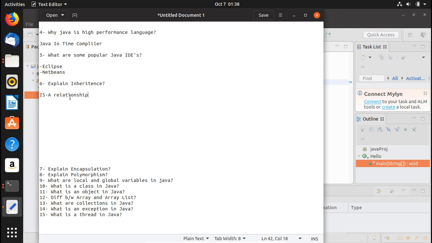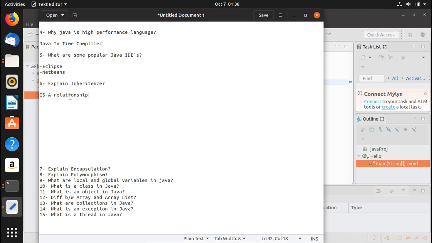So you can ask why we should use inheritance in Java. The idea is that you can use it for method overriding, so runtime polymorphism can be achieved. It is good as well. If you want to reuse the code that you have written once in one class and you want to reuse it in the second class, you can also use inheritance. Okay, so yeah, that's it.